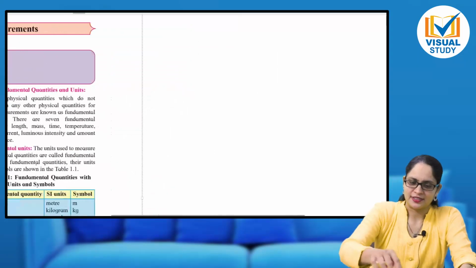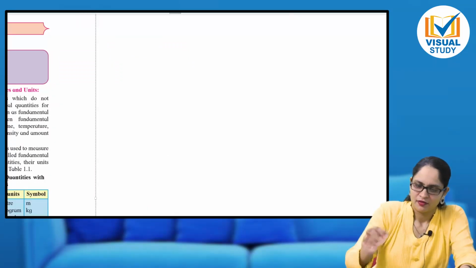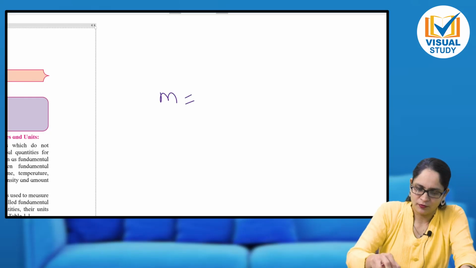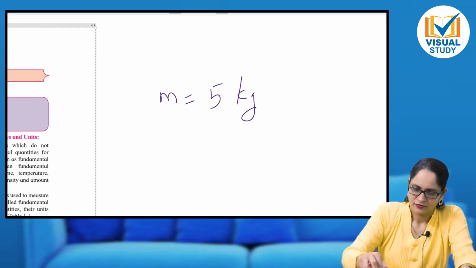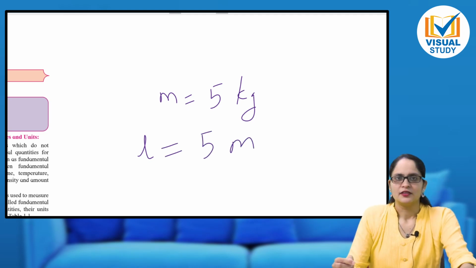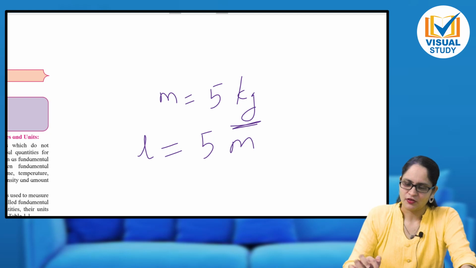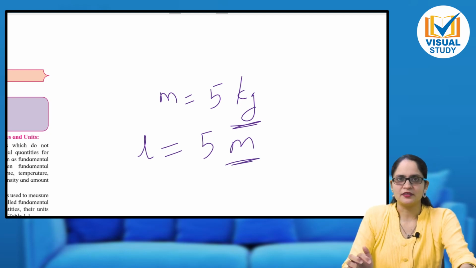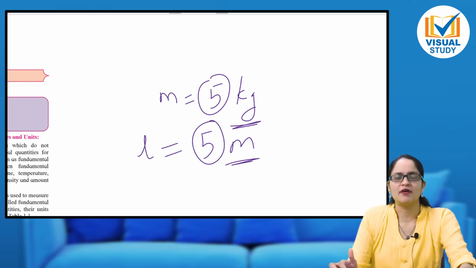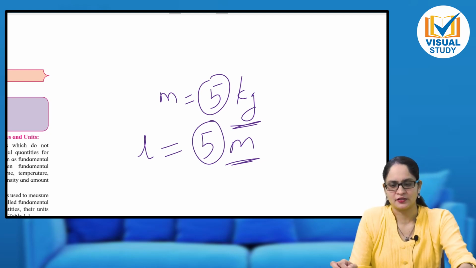Let me give you an example. Now if I measure mass, m is equal to 5 kg, or let us say length L is equal to 5 meter. Now here kg we call it a unit, or meter we call it a unit. And what is this? It is a numerical value associated with the unit.